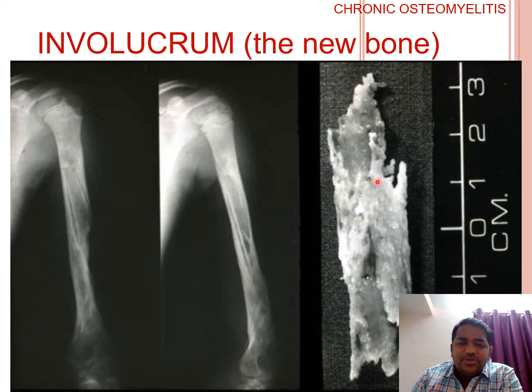So this is a clinical picture of the sequestrum, which can be identified as a piece of dead necrotic bone, as there is diminished or negligible blood supply. So it is a dead and necrotic bone which can be easily identified and can be seen like this.